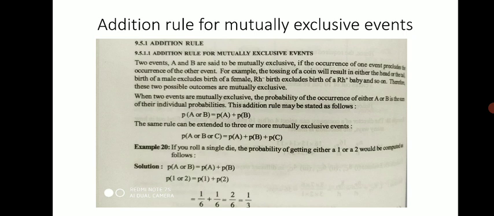Number 1 appears only once, so 1 out of 6. Similarly, number 2 will appear only once, so again 1 out of 6. For both these conditions, 1 upon 6 plus 1 upon 6 is equal to 2 upon 6, which is equal to 1 upon 3. So this is the probability for both these conditions.